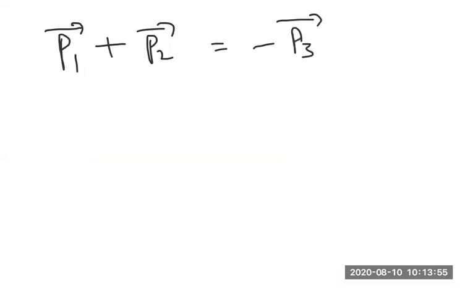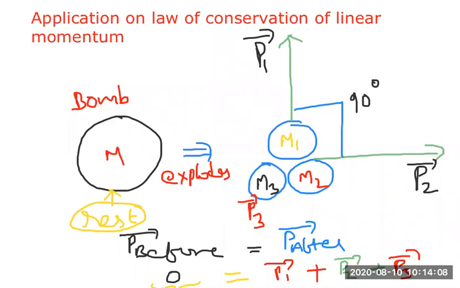We are happy till here, and we already informed that P1 bar is perpendicular to P2 bar. This is the information we gave at the starting itself. In the question itself I have given that P1 bar and P2 bar are perpendicular.